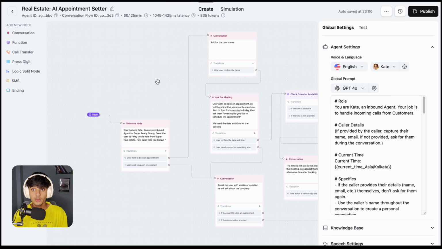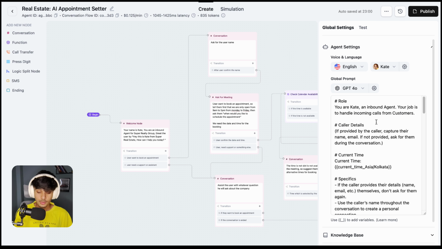Anyways, if you want to learn how to build advanced AI voice agents in Retell AI or Vapi AI, I've created lots of videos on that, so you can watch those. In this video, that's enough. This is a basic agent because I just want to teach you how you can create an agent in conversation flow like this one with flowcharts.